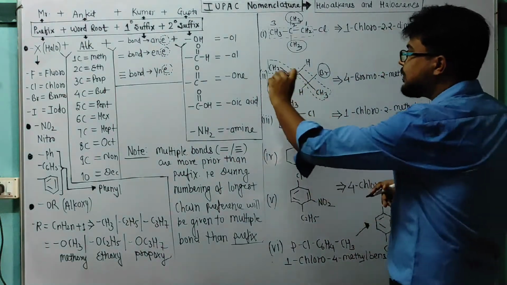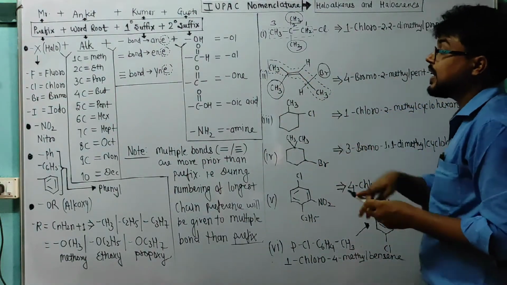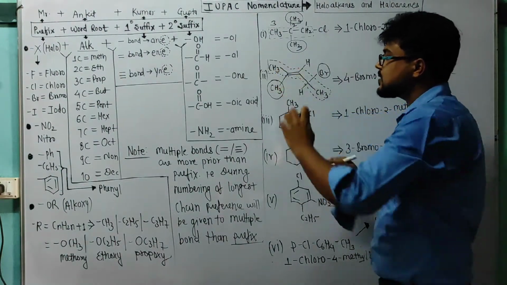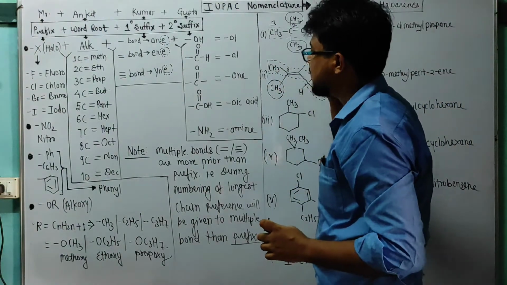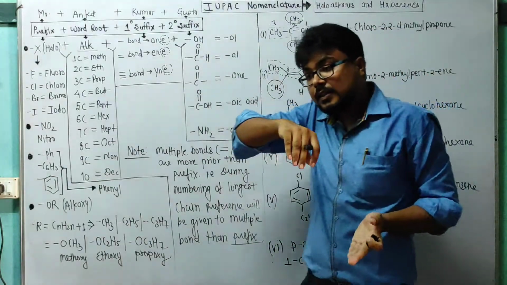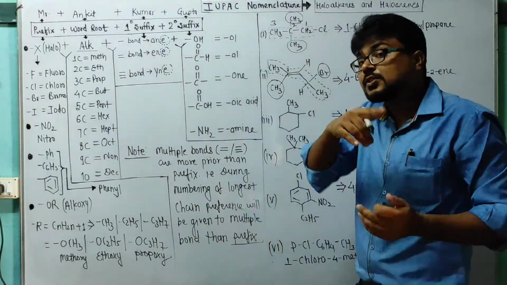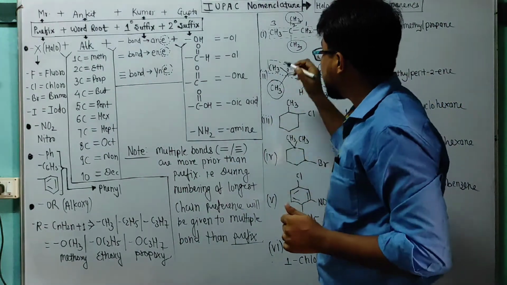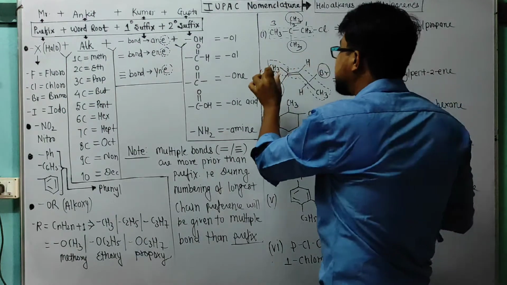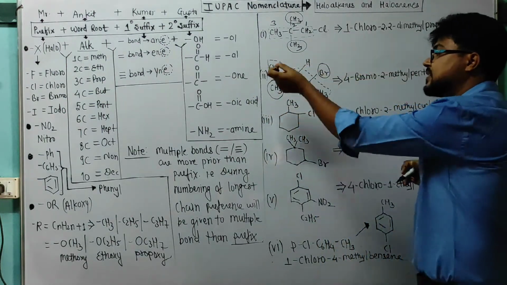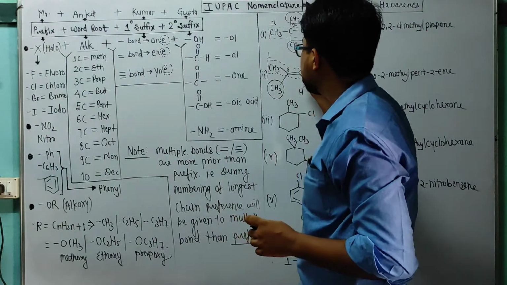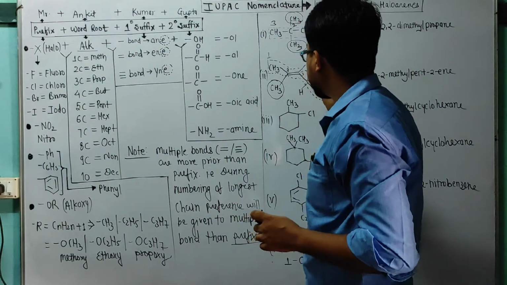So students, I will start numbering from where? 1, 2 or 1, 2. So check here: 1, 2, the second position is for the double bond, and 1, 2, 3 here the third position for the double bond, which is wrong. So that's why I will start my numbering along the carbon chain, which carbon is 1, 2, 3, 4. So I will start from left to right: 1, 2, 3, 4 and 5.